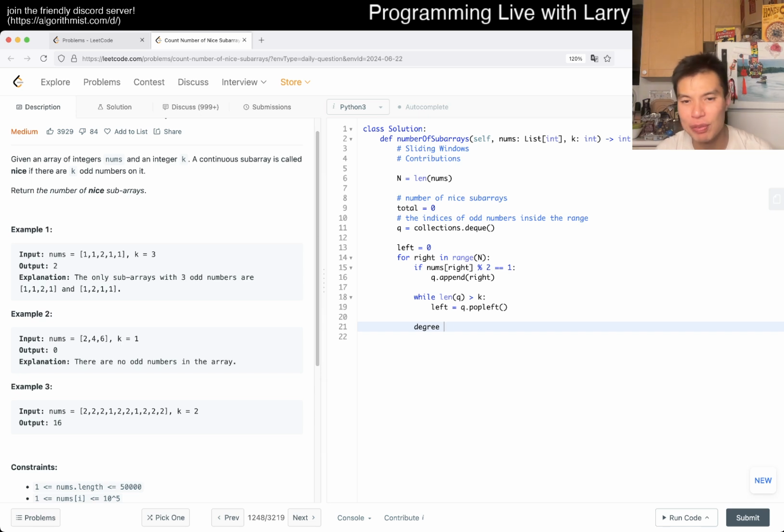Okay, so the degree of freedom is going to be equal to the beginning of the queue, because that's the first thing. And then left, this minus left. Maybe it's +1. Well, yeah, +1 for the choice, right? Yeah, okay, I think that's right. And then now, yeah, and maybe we can even just update it here.